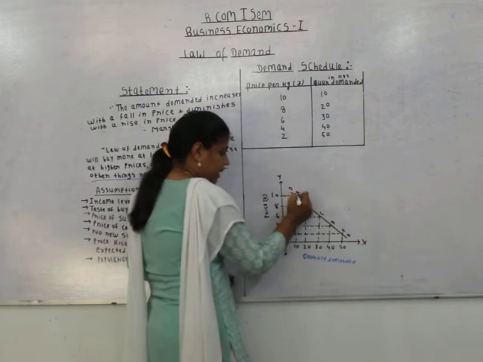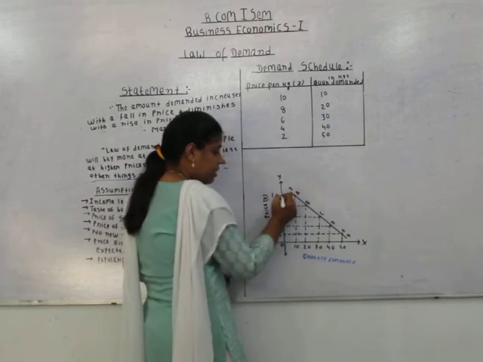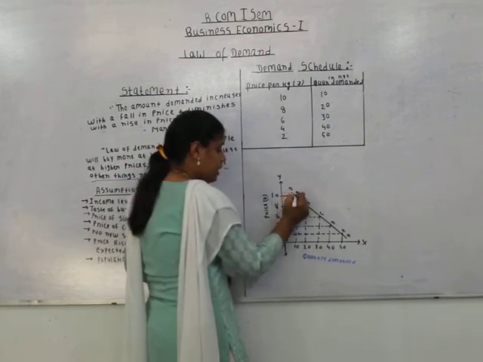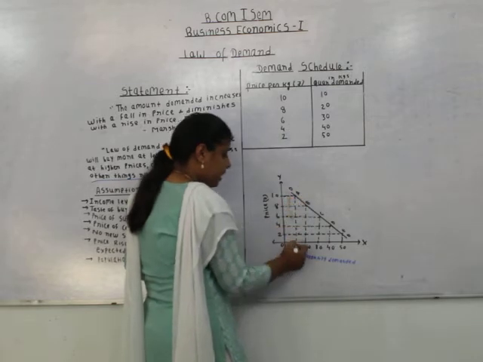See, this point A, where at 10 rupees price, the quantity demanded is only 10 kg.